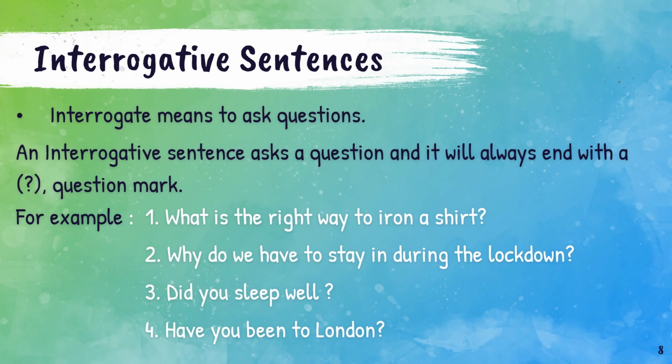The second type of sentences that we are going to study are interrogative sentences. Interrogate means to ask questions, like how a policeman asks questions from the criminal to get information from him or her. An interrogative sentence asks a question and it will always end with a question mark. For example, what is the right way to iron a shirt? Why do we have to stay in during the lockdown? Did you sleep well? Have you been to London?